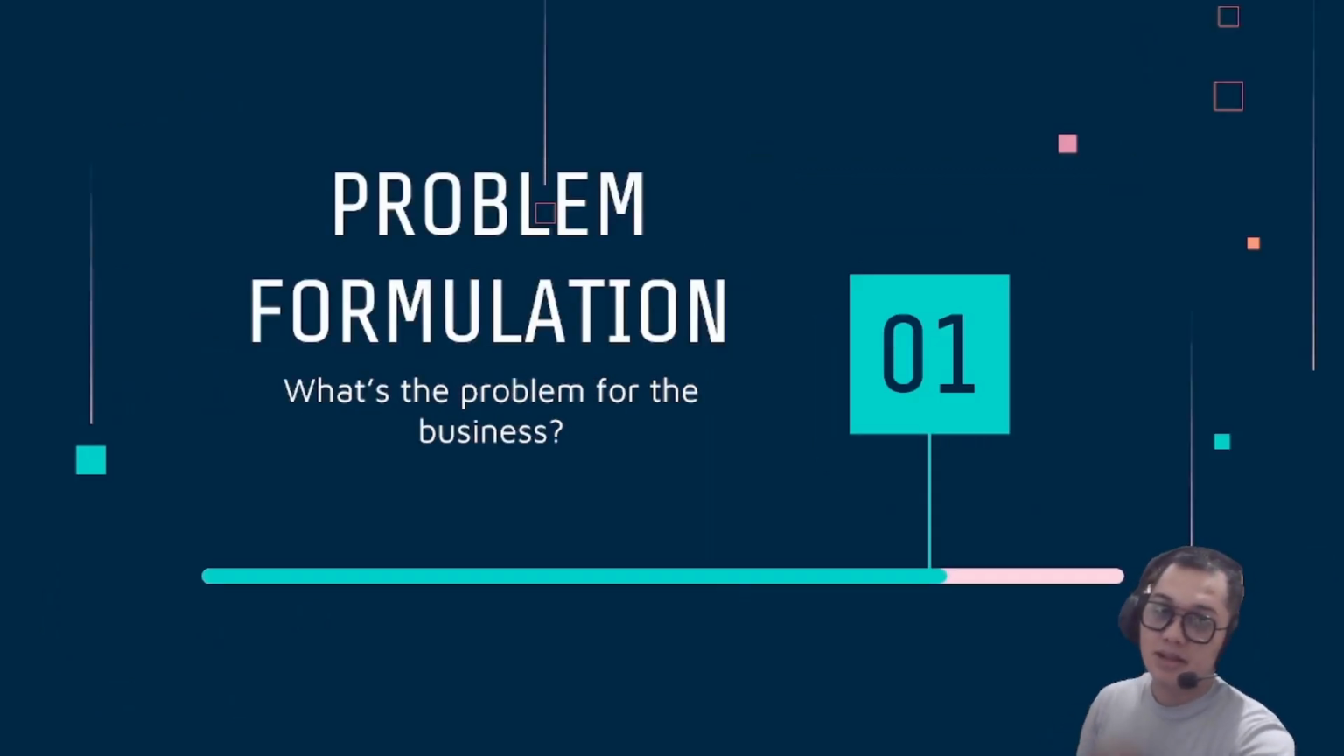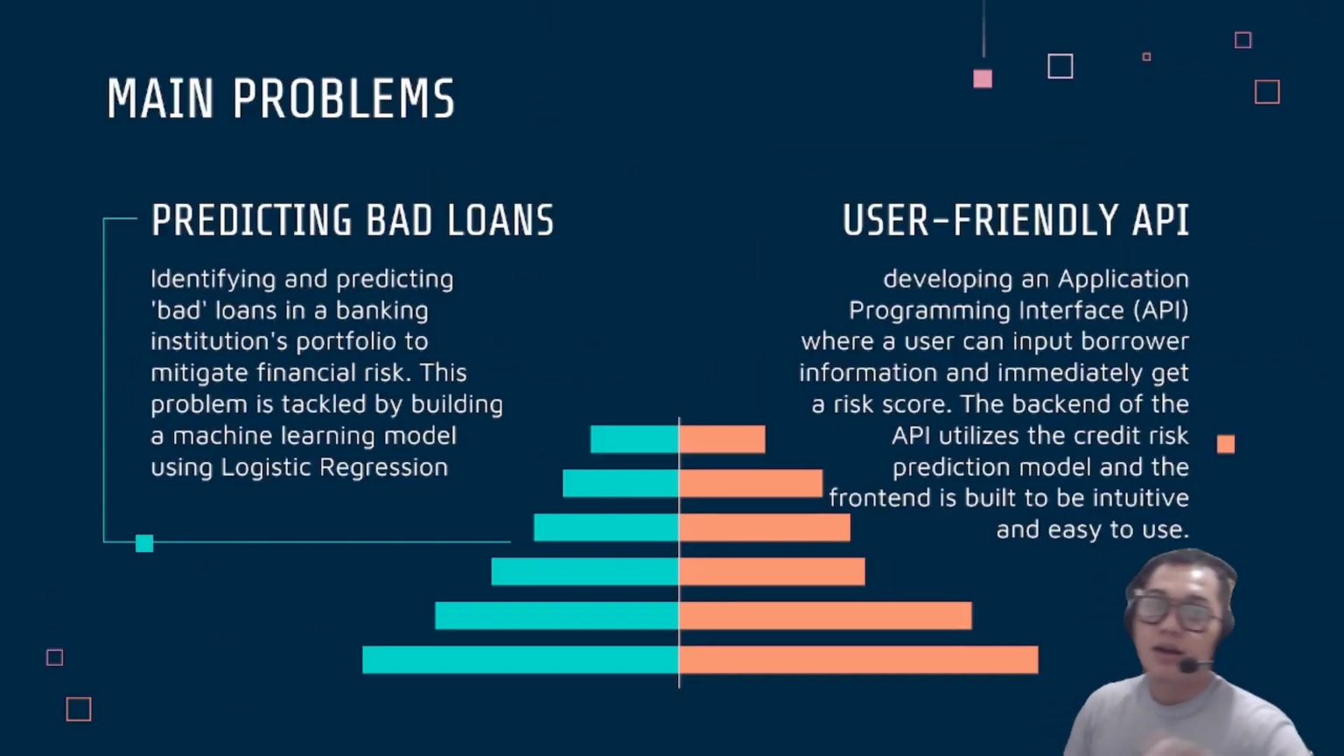All right, let's continue. Number one is the problem formulation. What's the problem for the business? The main problem that we are trying to solve here is, number one, predicting bad loans: identifying and predicting bad loans in a banking institution's portfolio to mitigate financial risks. This problem is tackled by building a machine learning model, mainly using logistic regression.